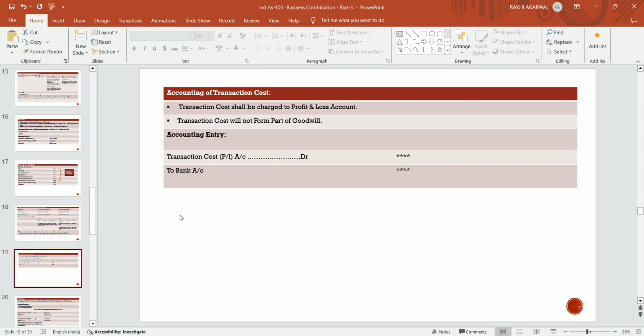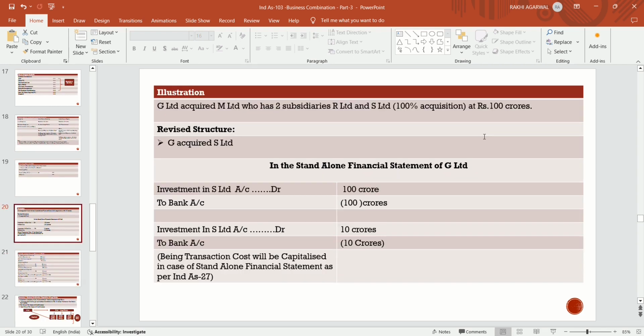Now, how is accounting of transaction cost to be done? Transaction cost shall be charged to the profit and loss account, and transaction cost will not form part of goodwill. That is, transaction cost P&L account debit to bank. Now we will discuss an example of transaction cost.